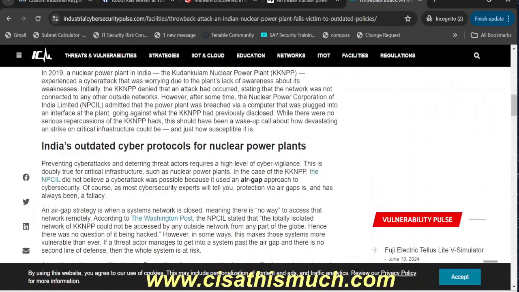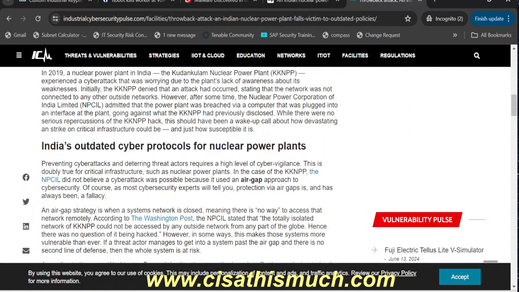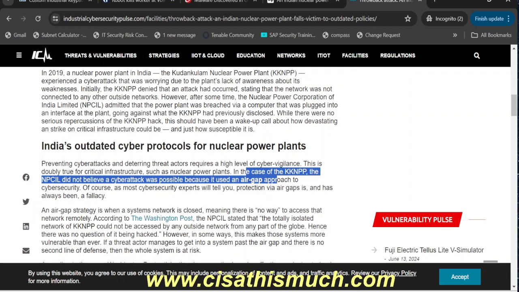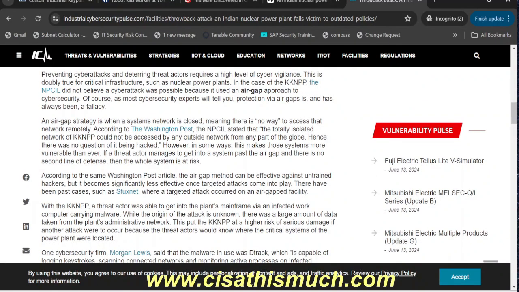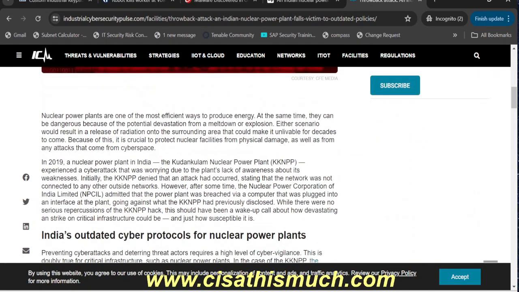What else can we see over here? India's outdated cyber protocols for the nuclear power plants. Here you can see, the NPCIL did not believe a cyber attack was possible because it used an air gap approach to cybersecurity. You can go through this article to understand more about this scenario.